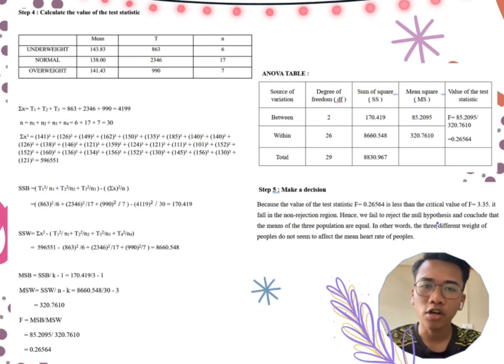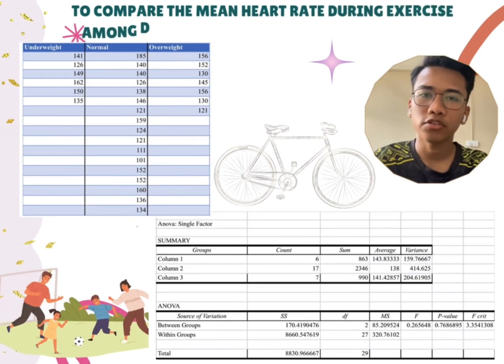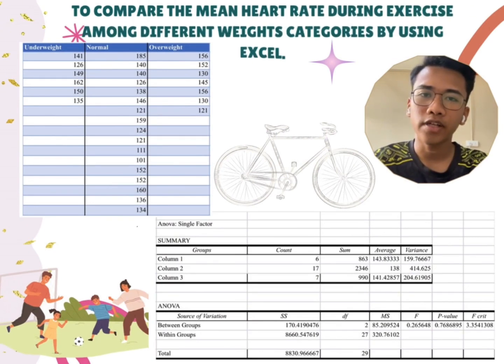For the conclusion, because the test statistic F, 0.26564, is less than the critical value of F, 3.35, it falls in the non-rejection region. Hence, we fail to reject the null hypothesis and conclude that the means of the three populations are equal. In other words, the three different weight categories do not seem to affect the mean heart rate of people. This is data analysis using Microsoft Excel, and you can see the value of F and F critical is the same as the manual calculation.